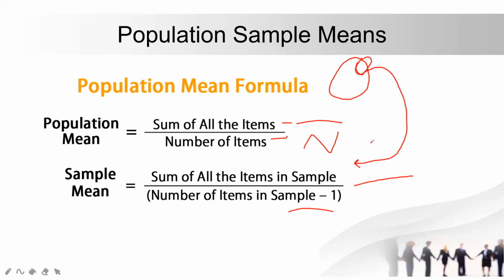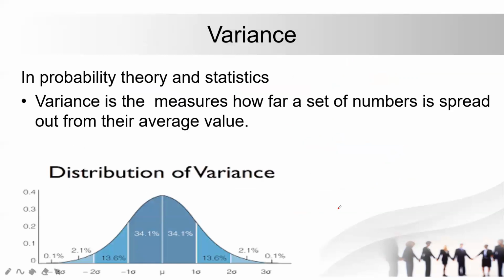Guys, obviously why I'm saying n minus 1: the size of the sample, the count of the sample, will always be smaller. We already know that no matter what, it will be smaller than the complete population. Okay, I'm just subtracting one for that sake. I hope it makes sense.